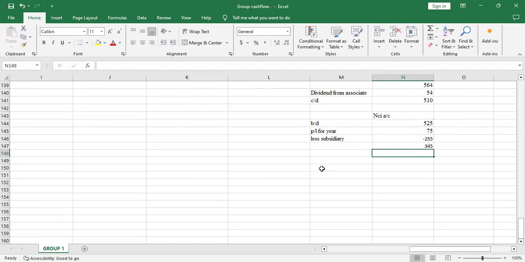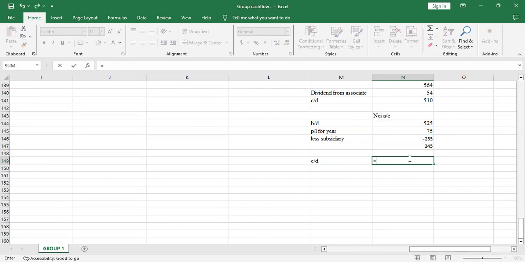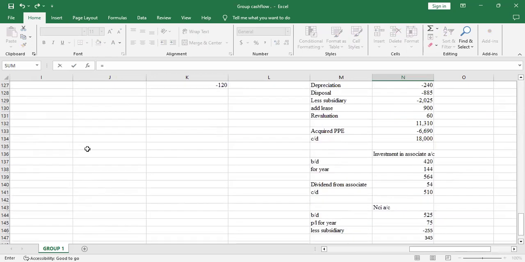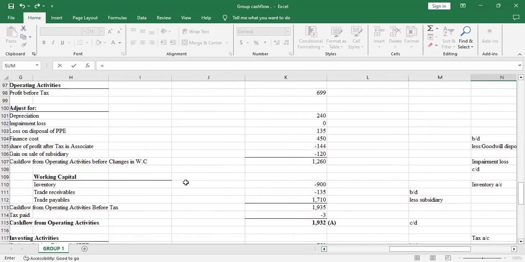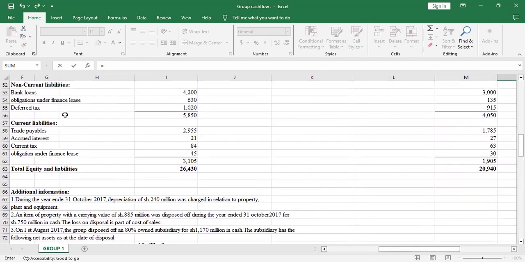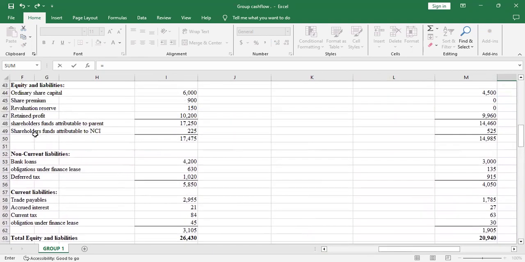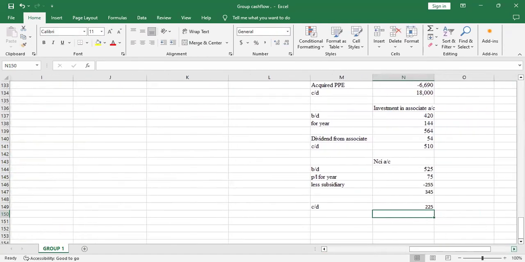Then the balance carried down, you get that on the statement of financial position: shareholder funds attributable to NCI. So we'll compare with 225. We were supposed to be at 345, but we have 225. So the difference is the dividend which has been paid.